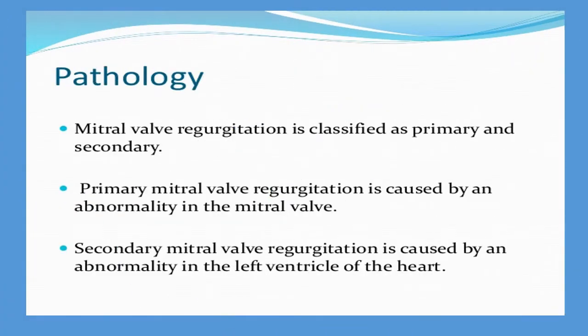Pathology: mitral valve regurgitation is classified as primary and secondary. Primary mitral valve regurgitation is caused by an abnormality in the mitral valve, and secondary mitral valve regurgitation is caused by an abnormality in the left ventricle of the heart.